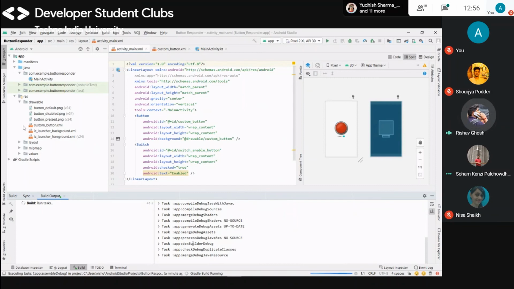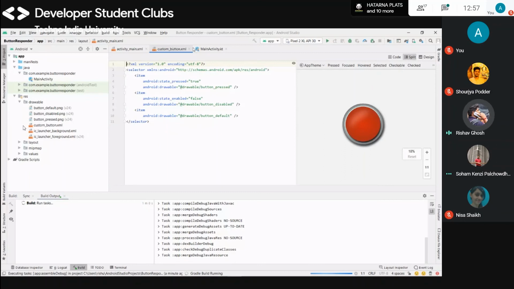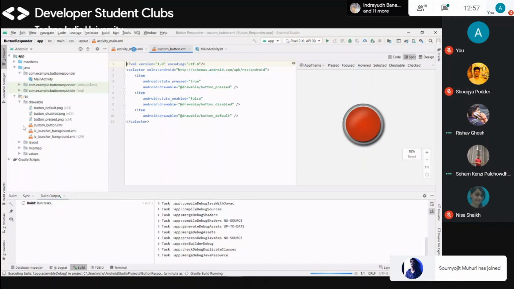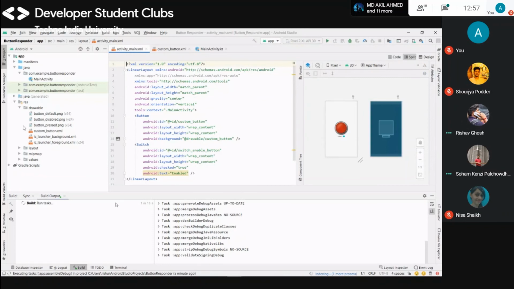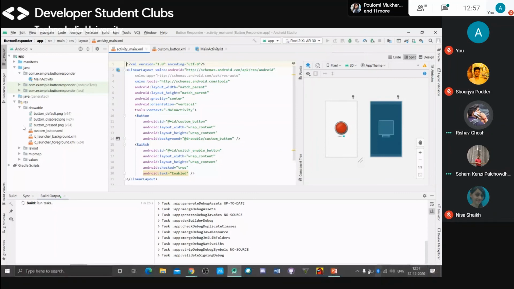Yeah, after the build has finished, I will show you by running this how it works. So wait, it is the code I have made for this. Okay, I will teach you everything, like how to do these things. So you just need to wait for the next session to see how this works. Just wait. Okay, I think I can run this too with the AVD manager.